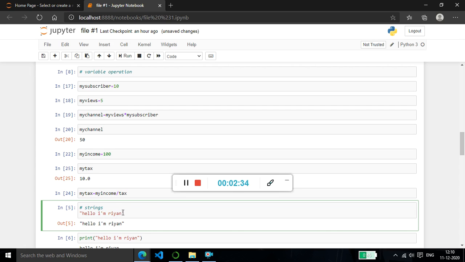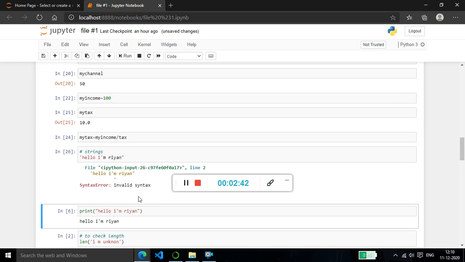So I put a single quote here, let the outer one be double, and run with shift plus enter. It is invalid syntax. Why? Any other IDE will not show that syntax error. You can keep writing, and then when you test your application, it will crash out.